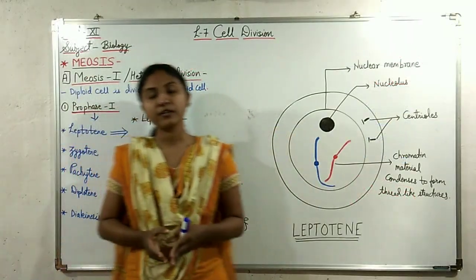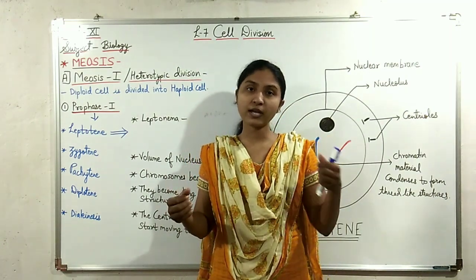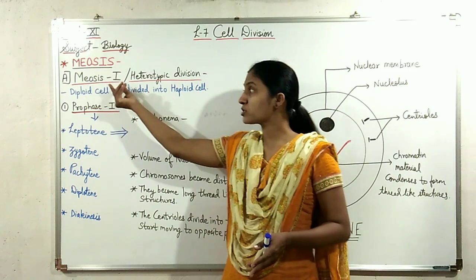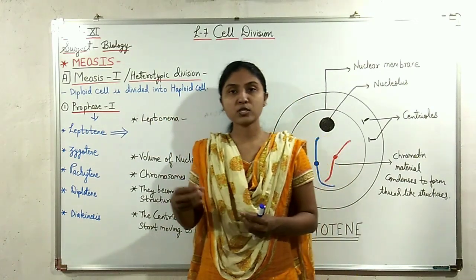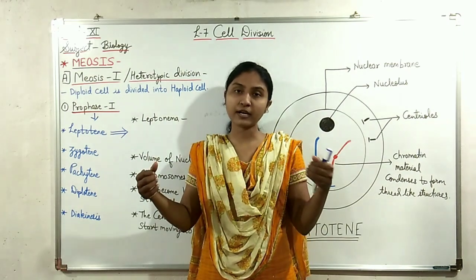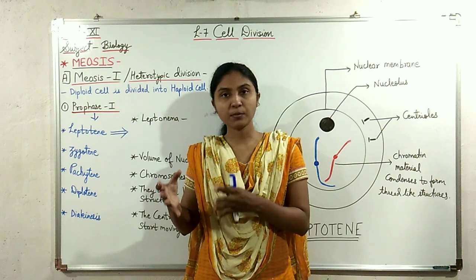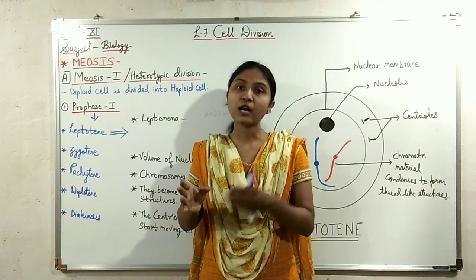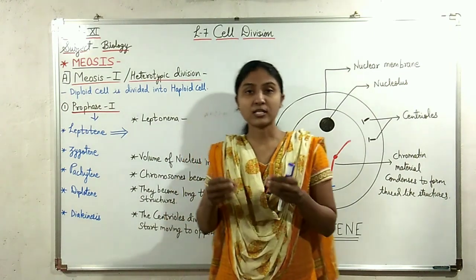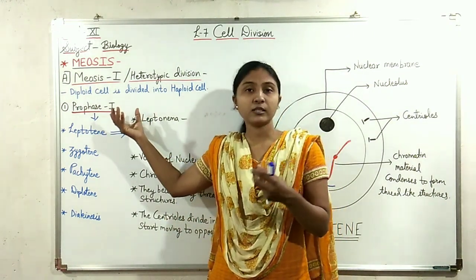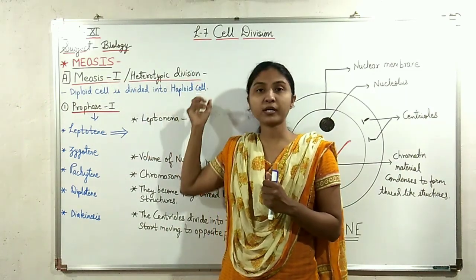As I said earlier, the process of meiosis is divided into 2 parts, meiosis 1 and meiosis 2. Meiosis 1 is also called heterotypic division. In this process, the diploid cell is divided into haploid cells. The daughter cells are different from the parent cells in the number of chromosomes, so it is called heterotypic division.